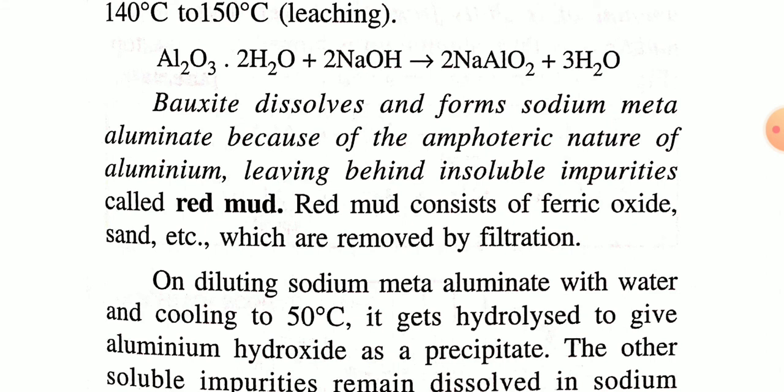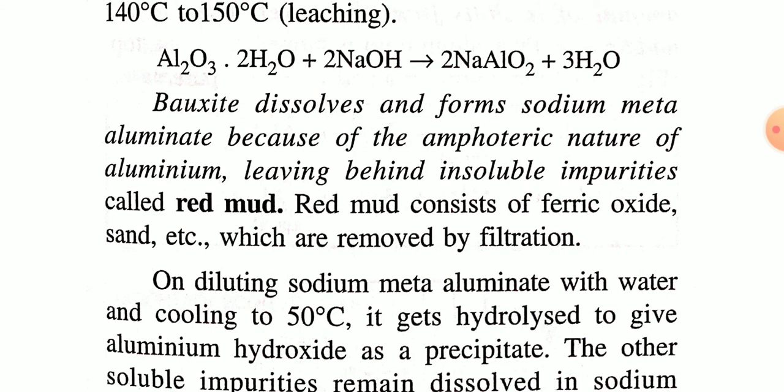while the other impurities like titanium oxide, silicon oxide, iron oxide, these impurities remain insoluble. Okay, so bauxite dissolves and forms sodium meta-aluminate, leaving behind the insoluble impurities which are called red mud.